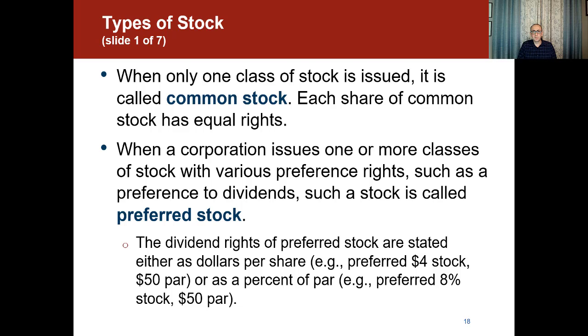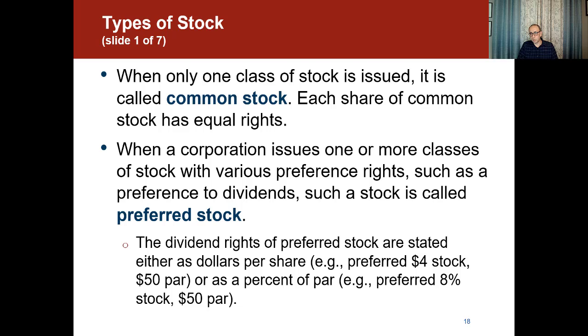Now let's talk about different types of stock. The commonly known stocks are common stock and preferred stock. When only one class of stock is issued, it's called common stock. Each share of common stock has equal rights. So we cannot have a big common stock and a small common stock. They all have the same value. If you want to have more equity, then you buy more shares of common stock. For example, you buy 5 shares versus 1 share to have more equity.